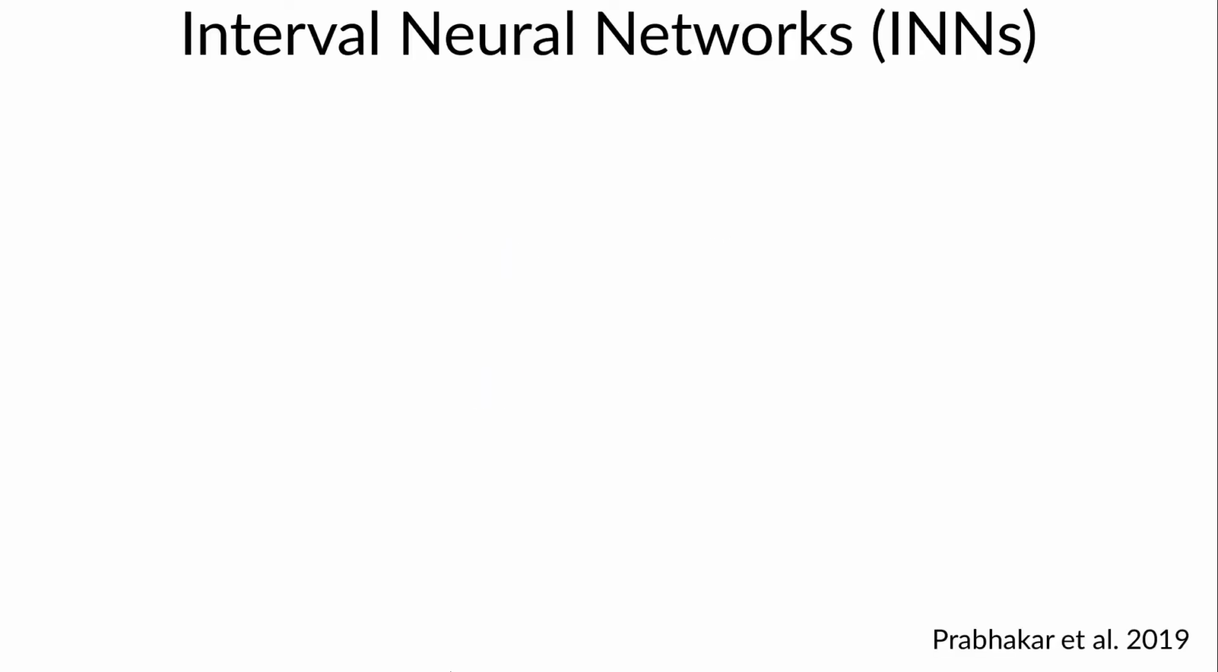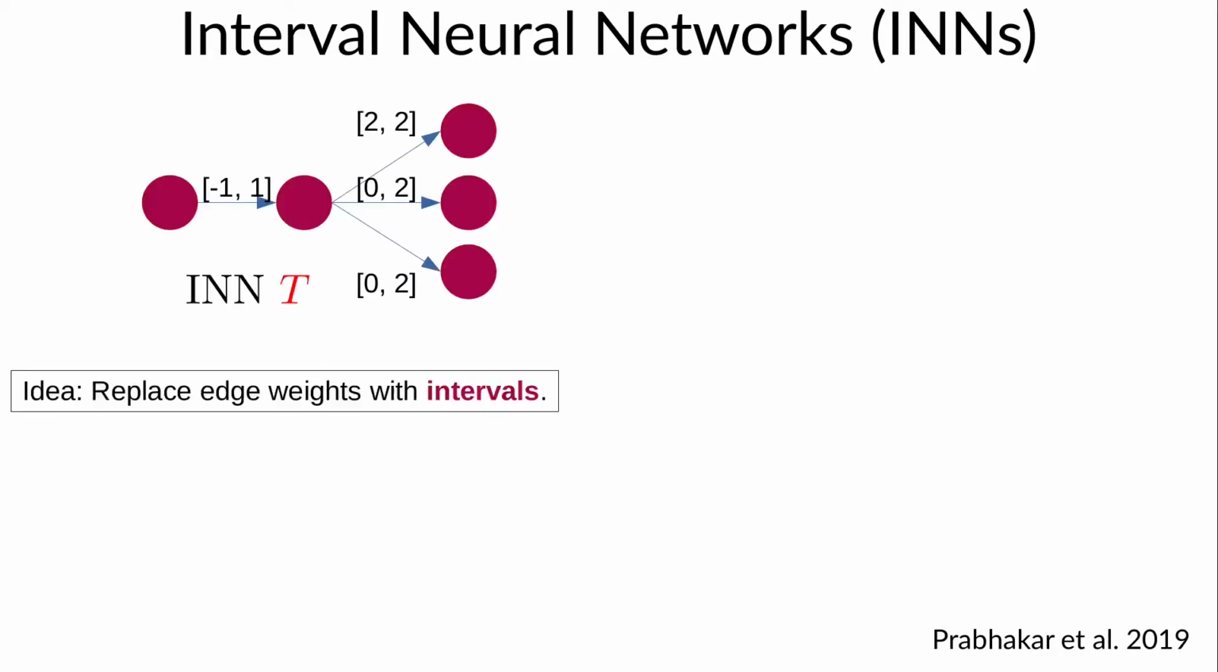We'll start by describing a specific instantiation of ANNs, called interval neural networks, or INNs, which were actually introduced by Prabhakar et al. last year. Here's an example of an INN. It's like a DNN, except the edge weights are replaced with intervals.